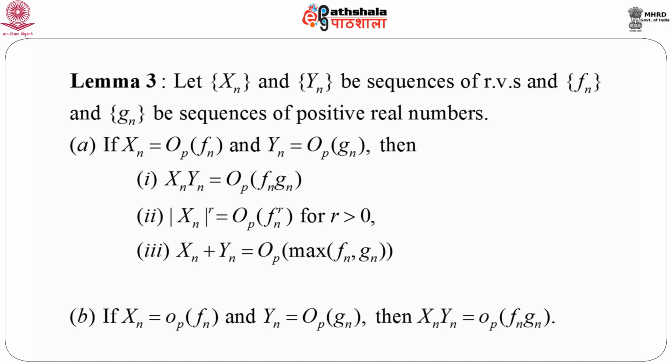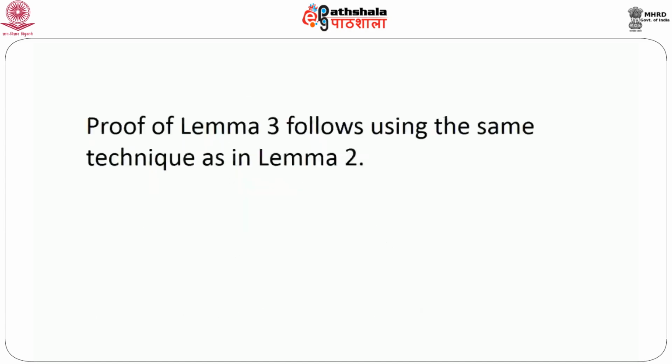And another series of results that involves both big O and small o, which is extremely important, that is if Xn equals small o_p of fn and Yn equals big O_p of gn, then modulus of Xn Yn equals small o_p of fn gn.